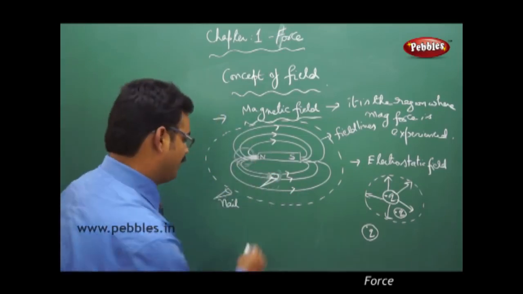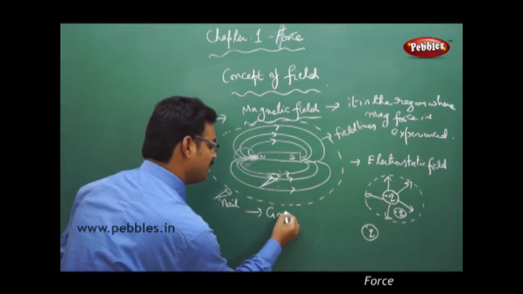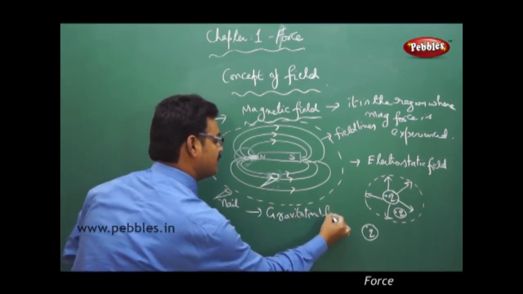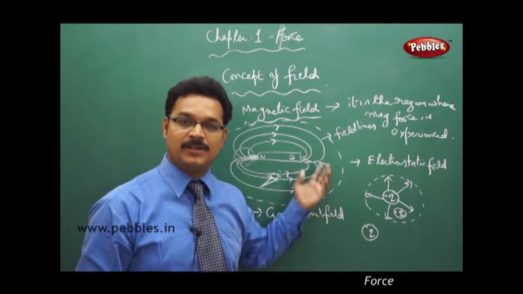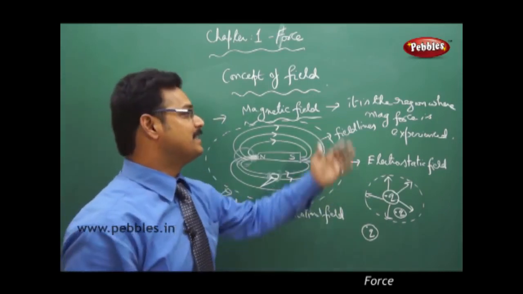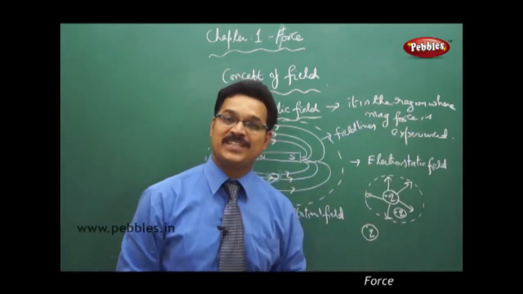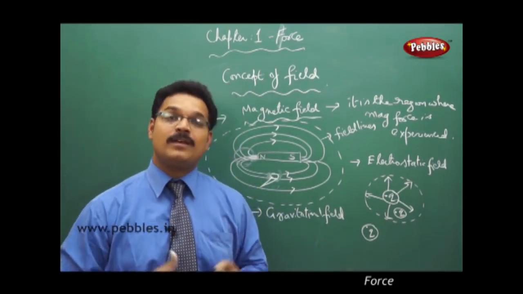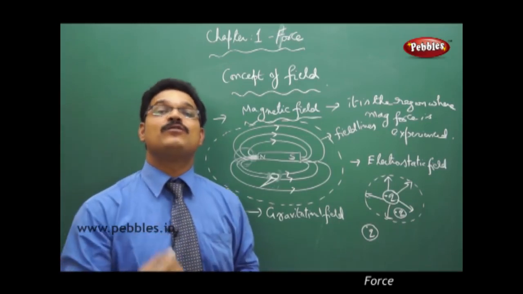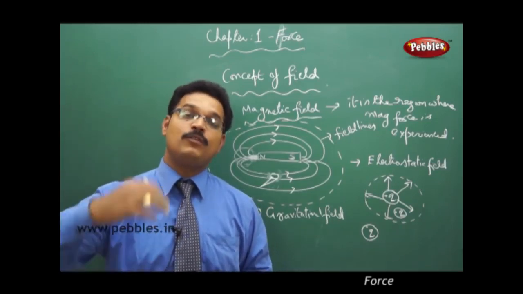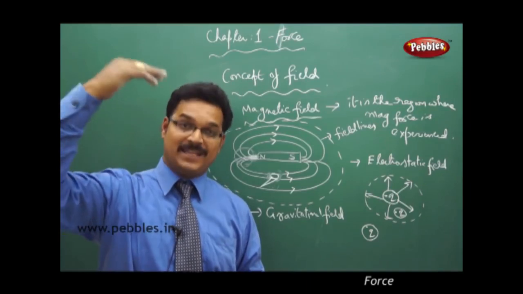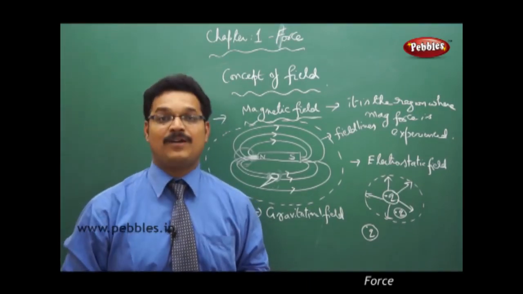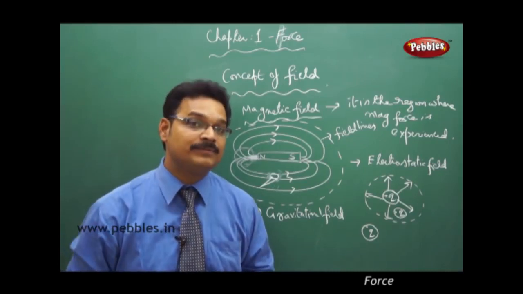And now you can define the gravitational field. Similar to these two types of fields, it is the region where gravitational force is experienced. So we are in the gravitational field region. That's why we are experiencing the gravitational force of the earth. If you go beyond the height, beyond the field of the earth, then what happens? The gravitational force of the earth becomes zero.